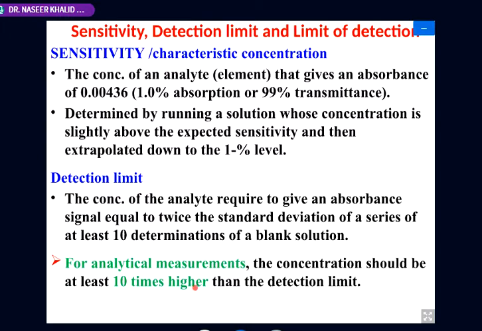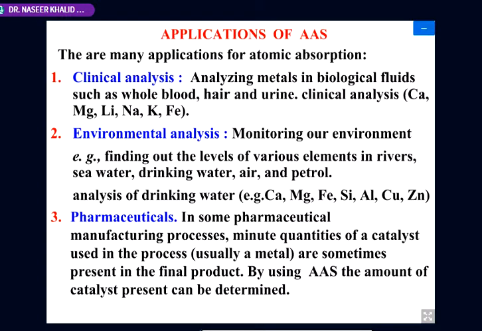So analytical measurement is reliable only when the signal is at least 10 times higher than the detection limit. These are the two or three important definitions.